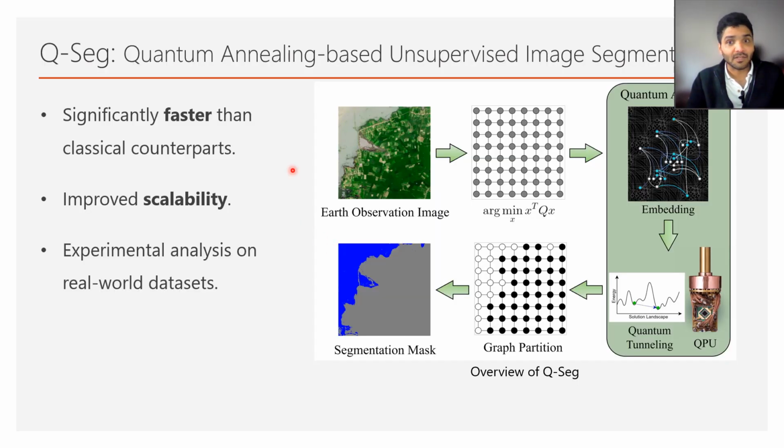First, here's a glimpse of the highlights of Q-Seg. It is significantly faster than the classical state-of-the-art solvers like Gurobi. Next, we developed this method focusing on harnessing the power of existing quantum devices, thus demonstrating an improved scalability. It has also been tested on real images from satellites using real hardware.